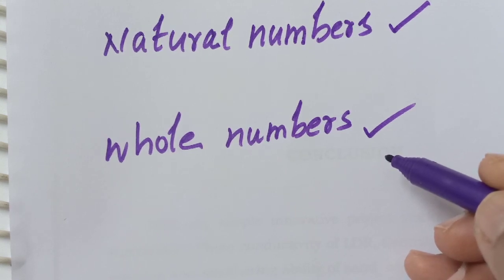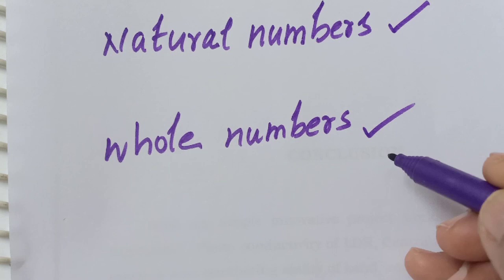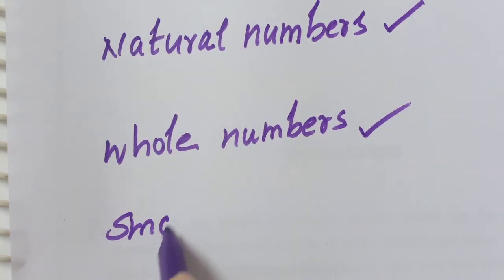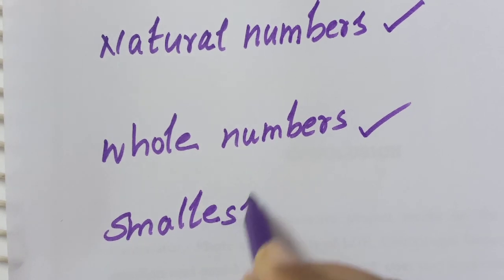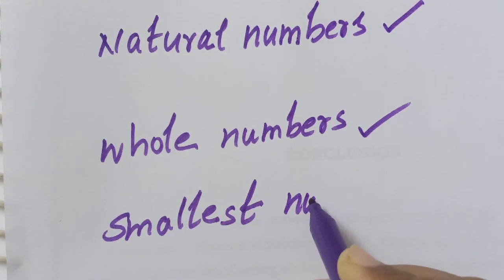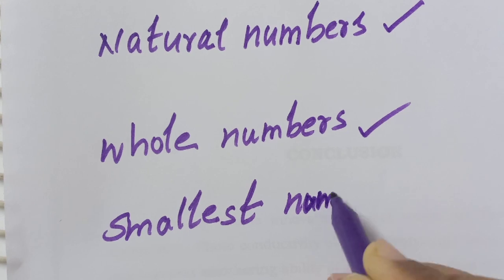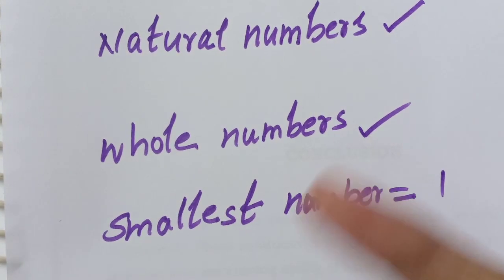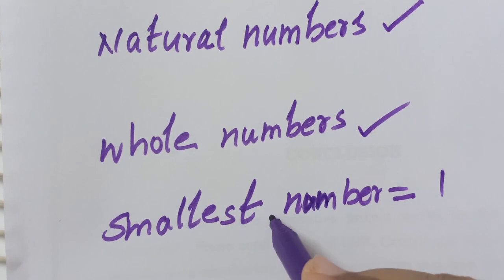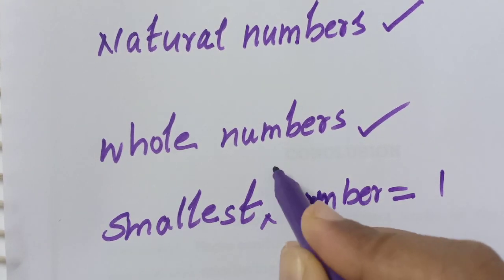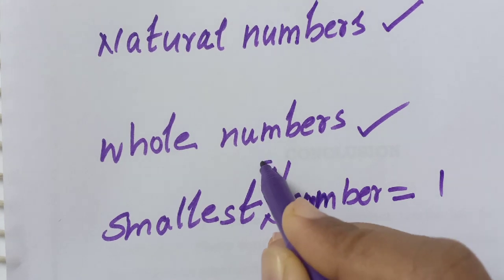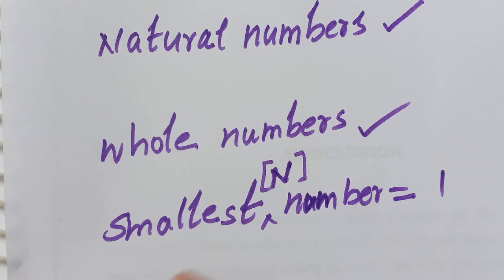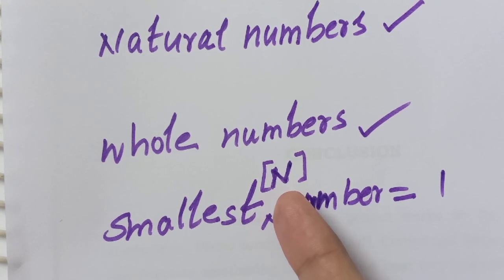Tell me about natural numbers. Which is the smallest natural number? Yeah, the smallest natural number is 1. Actually, there is another name for natural numbers, no? What is it? Yeah, counting numbers. Natural numbers are represented by the letter N.